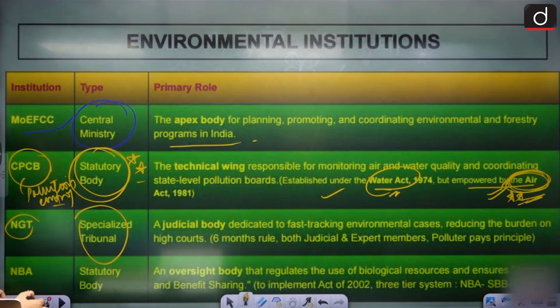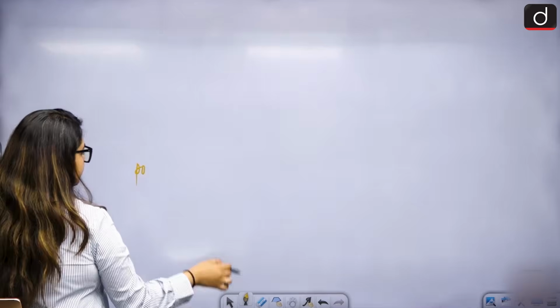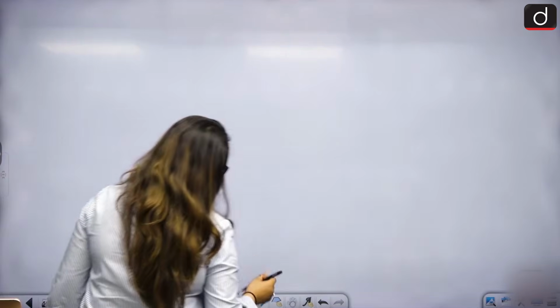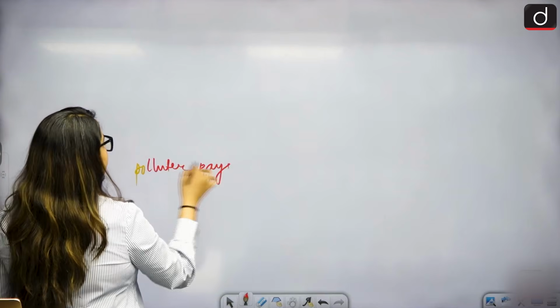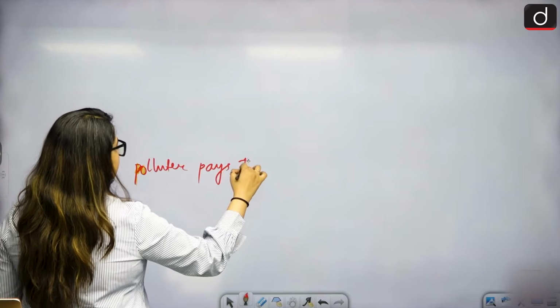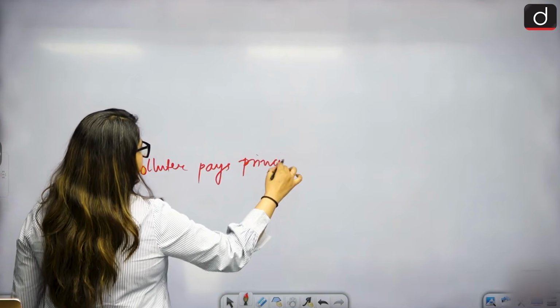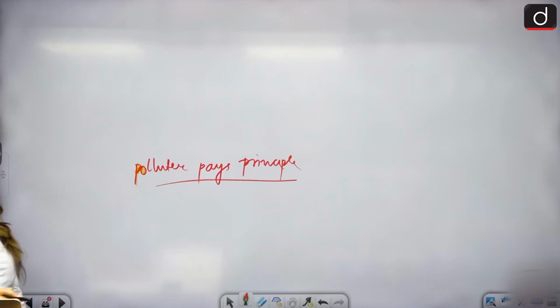What is the polluter pays principle? Whenever there is pollution, NGT comes up with the polluter pays principle and sustainable development.